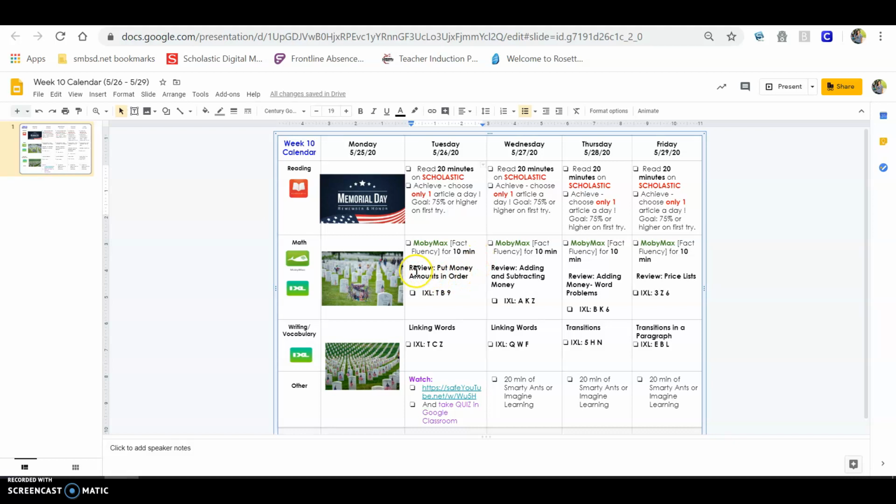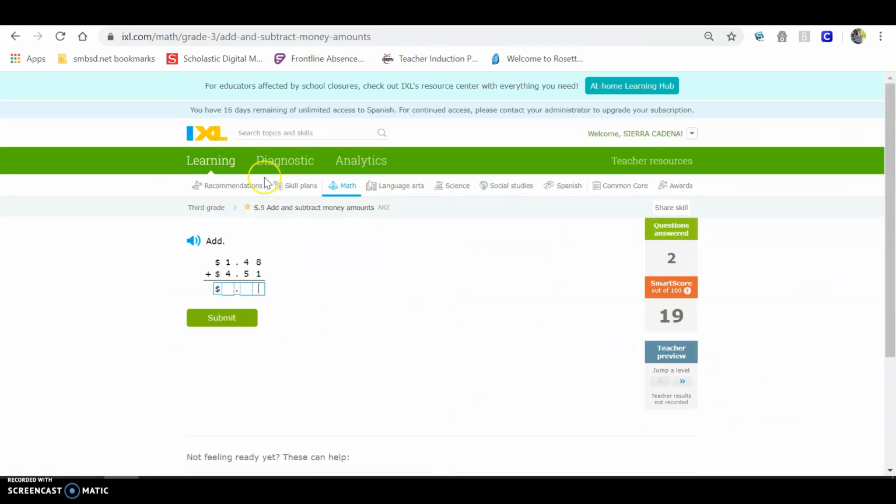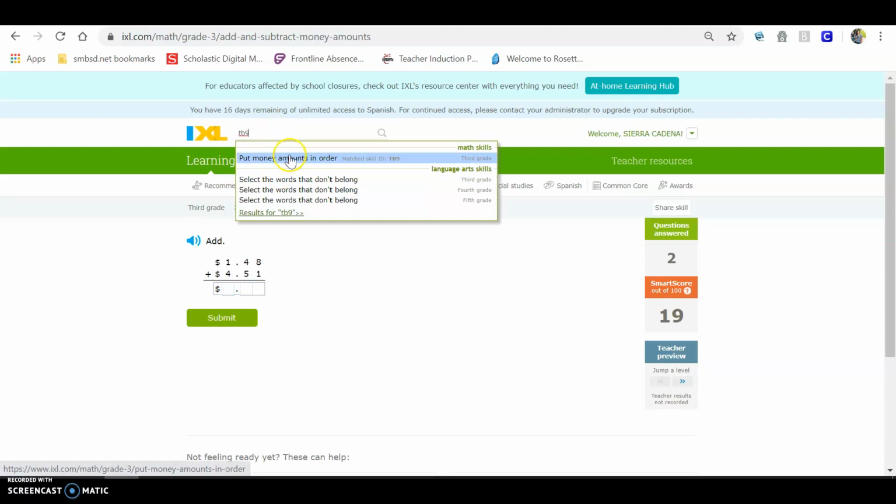The next thing I want you to do for math is an IXL, and we're going to continue talking about money this week. This time you're going to put the money amounts in order. So you're going to do TB9. So you're going to go to IXL. You're going to click TB9. Put money amounts in order. Yes, that seems right.